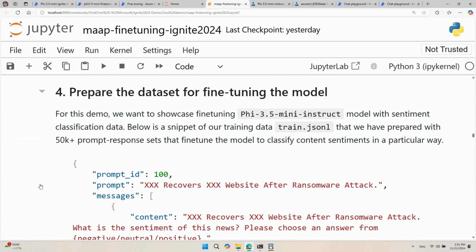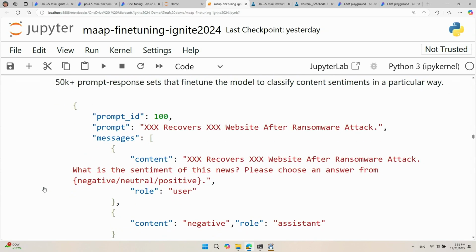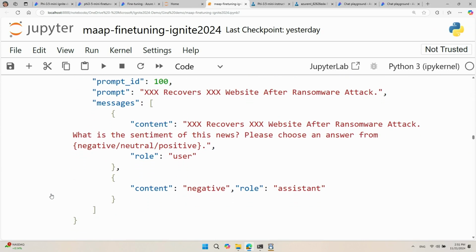The next step is to prepare the data set for fine-tuning. Here I have a snippet of the many different prompt response pairs that I use to fine-tune my model with. And this is an example of that sentiment classification that Martin was just showing on the slides. So this is the prompt that is composed of the news headline and the corresponding sentiment classification value. And we are going to see later on Azure AI Foundry how the fine-tuned model responds after being fine-tuned with this type of prompt response pairs.